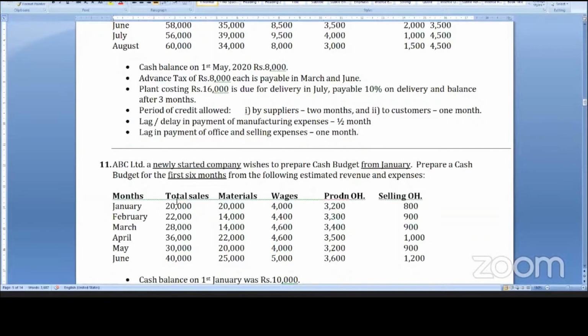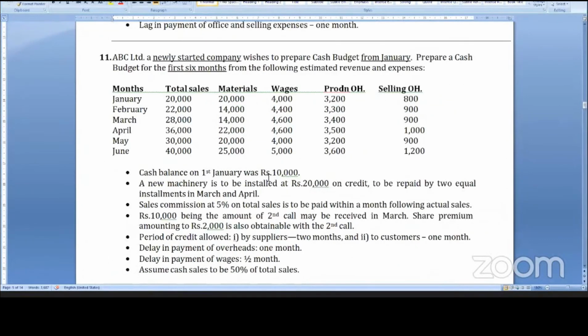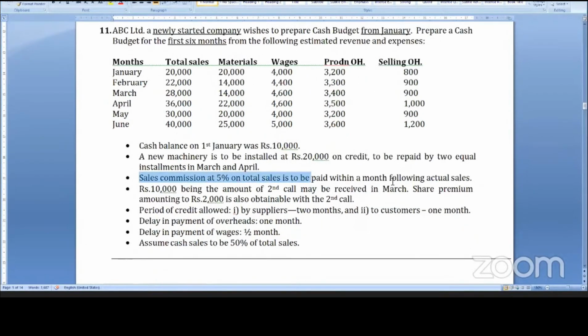Sir, sales commission at 5% on total sales. Sales commission at 5% on total sales is to be paid within a month following actual sales. Total sales 20,000, 5% of 20,000 is 1,000, to be paid within a month following the sales. So within 1 month after the sales, for 20,000 total sales, 5%, 1,000 will be paid in February.